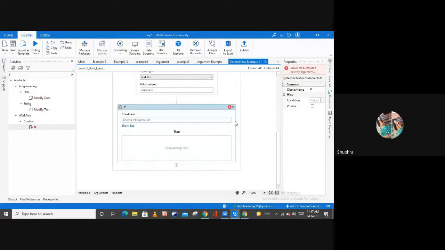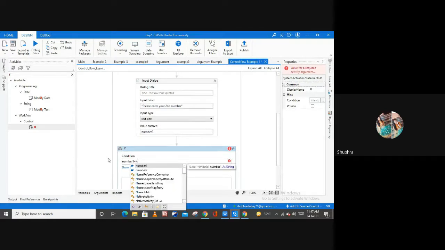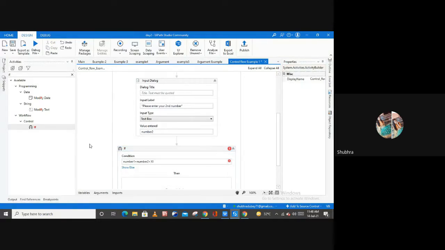So the very first thing we have to do here is perform the addition of these two numbers. For this purpose, I'm simply going to mention my variable number1, plus number2, which is your second variable, and then the condition is less than 10 or not. So this is the condition, right?